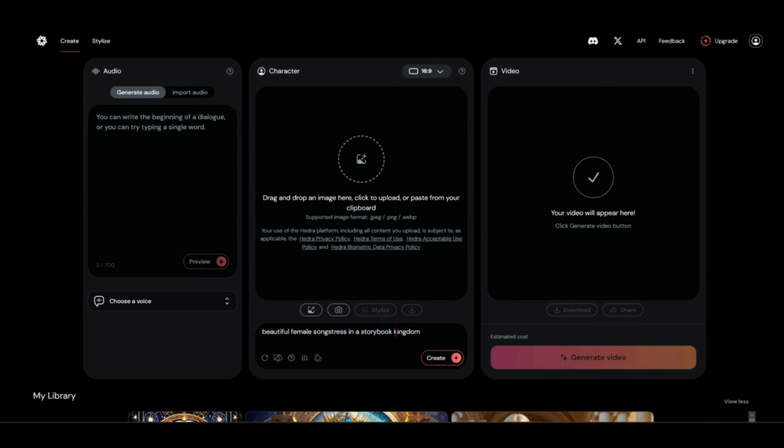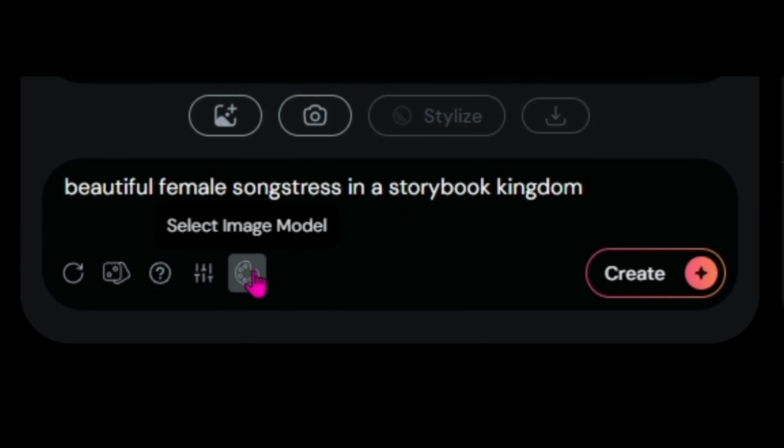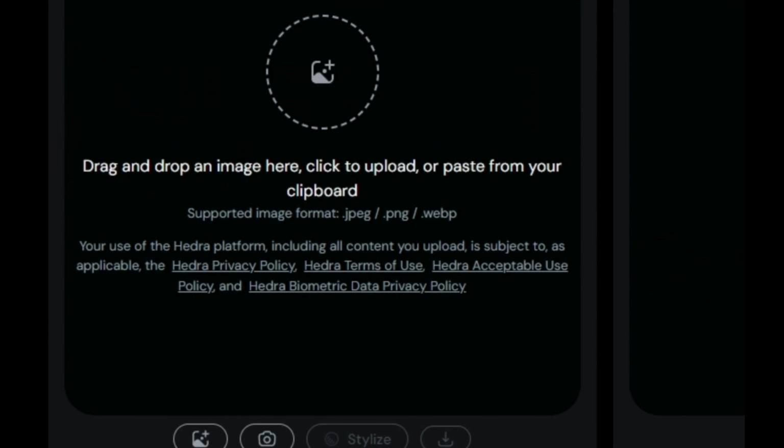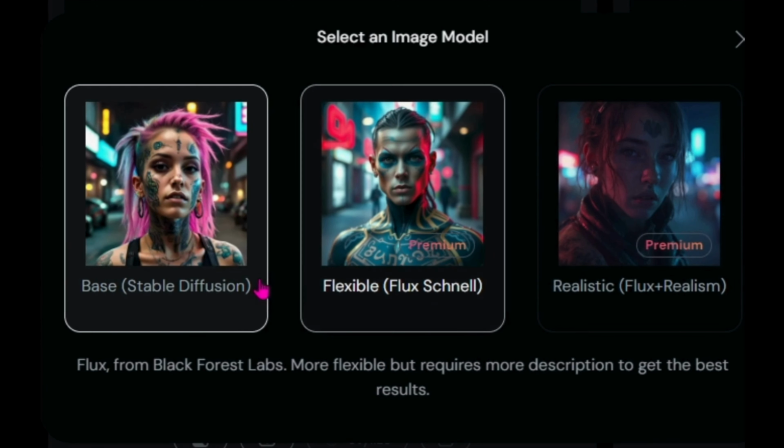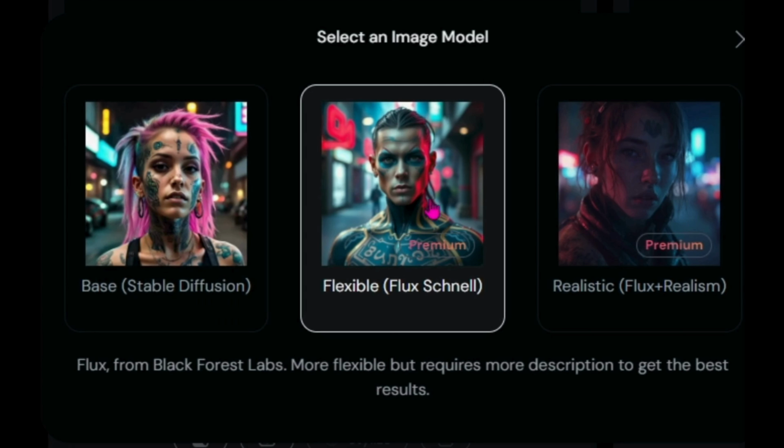Now that we've got our prompt in, I can show you the second new feature that I think is super awesome. If you go down here to select image model and you see the little paint palette, if you click it, you can now see that you have 3 options when you're on at least that minimum $10 a month plan. So we've got the base here, which was the Stable Diffusion, which you can use on the free plan as well. And then we also have access to the Flux Schnell or the Flux Fast.